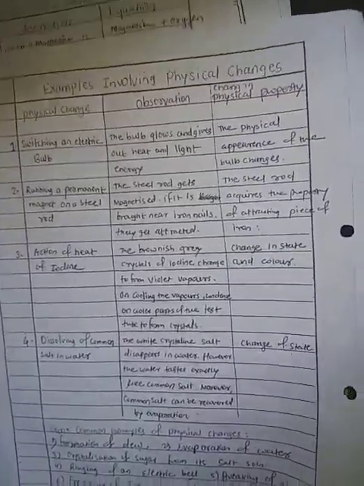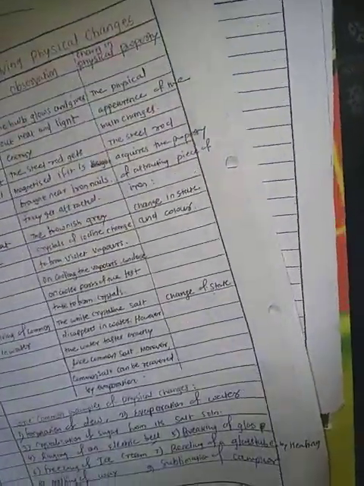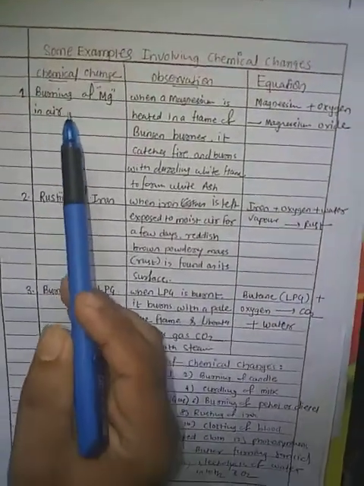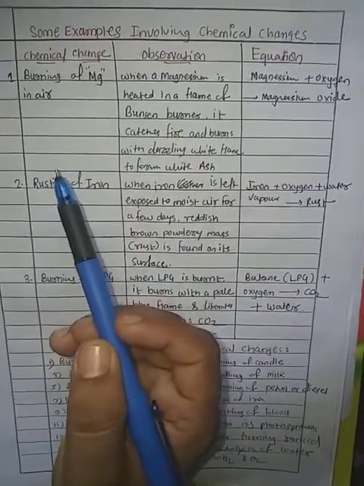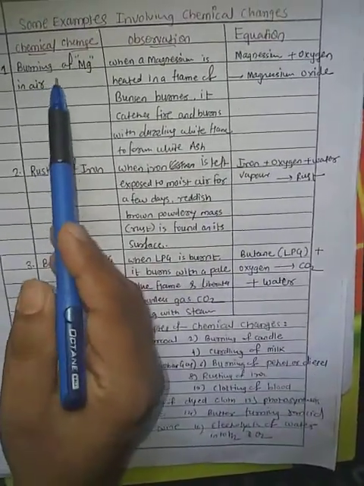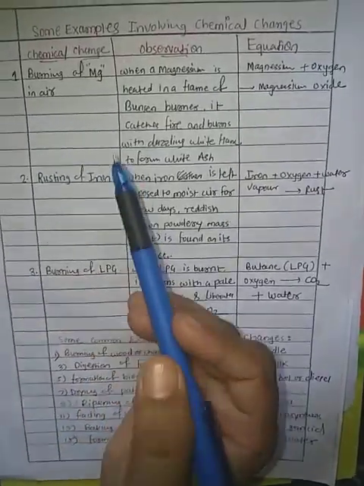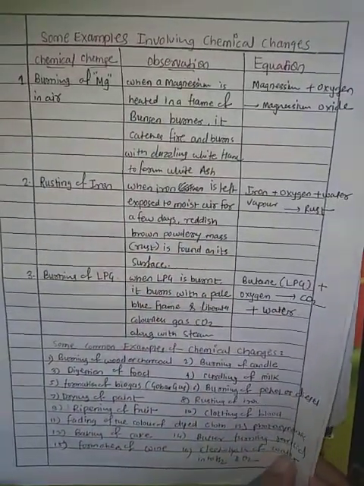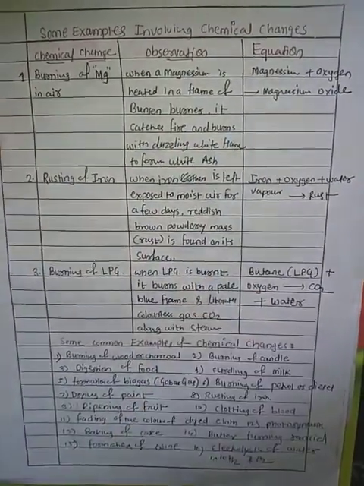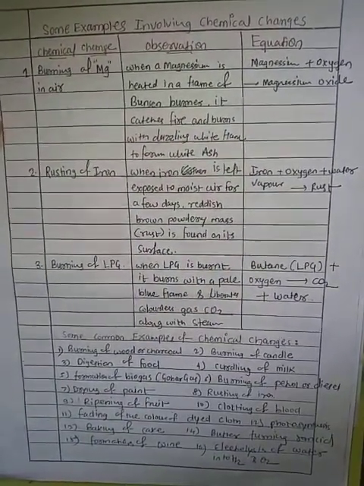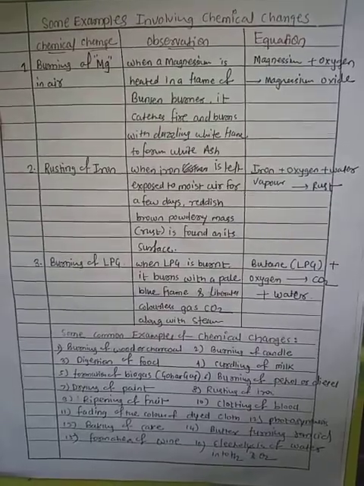Next we will see some common examples of chemical changes. Here also we have the chemical change, observation and equation, so we are dealing with equations. First, burning of magnesium in air. When magnesium is heated in the flame of a Bunsen burner, it catches fire and burns with a dazzling white flame to form white ash.